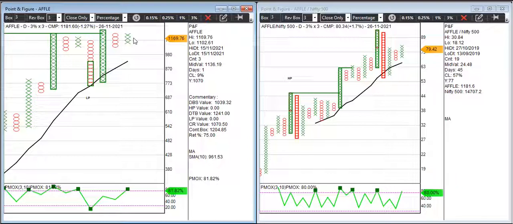So imagine if the broader markets also start moving in the positive direction, these stocks will run faster than the market, right? Or the other stocks in the market. That's the whole concept of relative strength. And our risk is defined, so we should not worry about broader markets.